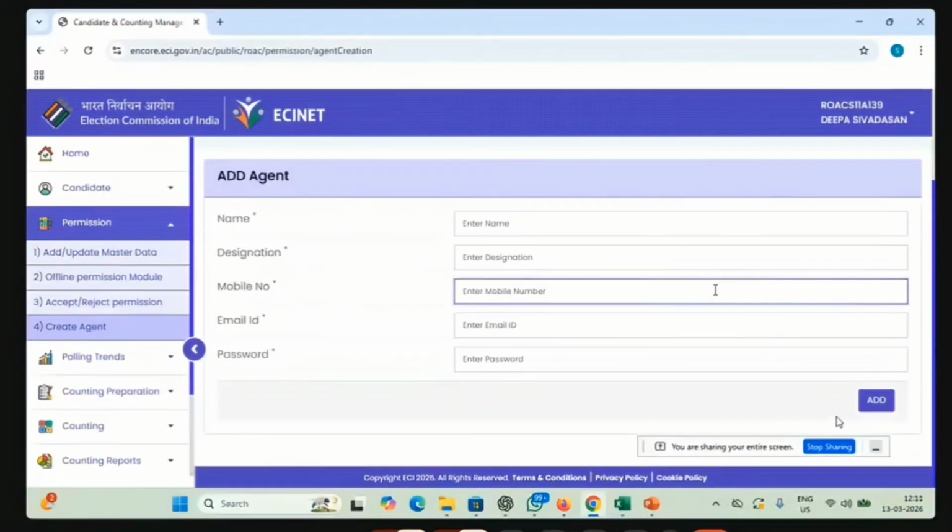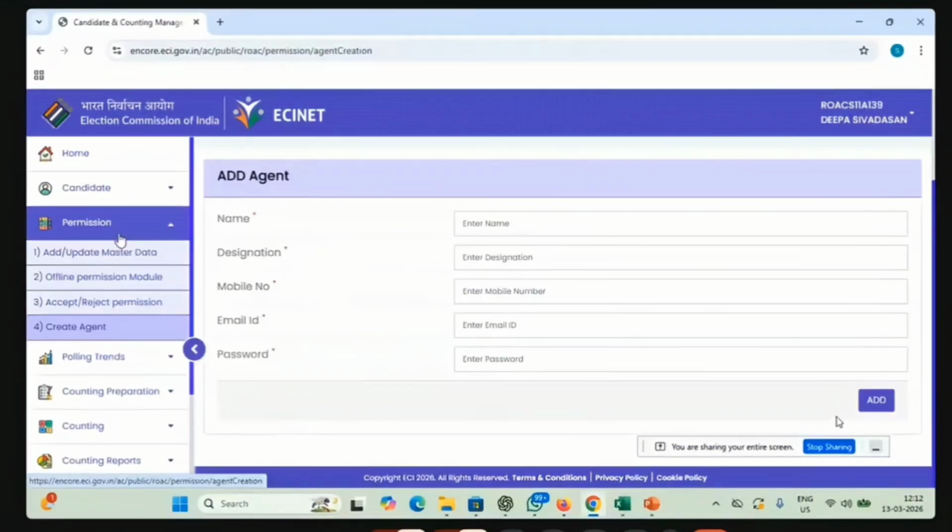He can process it, and once the order is ready, the uploading of the order and accepting or rejecting is given only to the RO. So the RO has to log in and give the accept or reject. But still, if any agent is there, the initial stages can be done by the agent itself, but the upload should be done by the RO itself. So these are the four things that come under permissions.